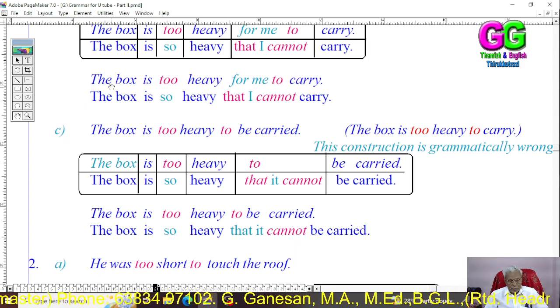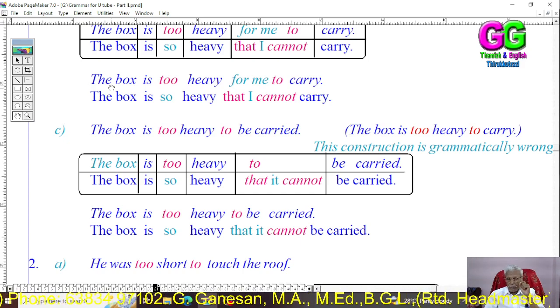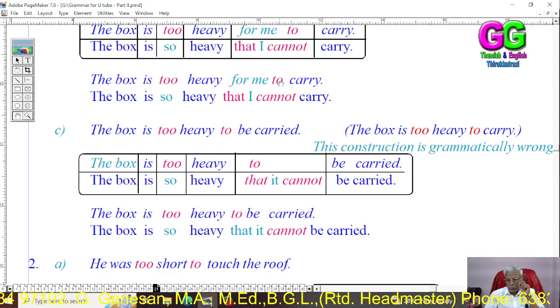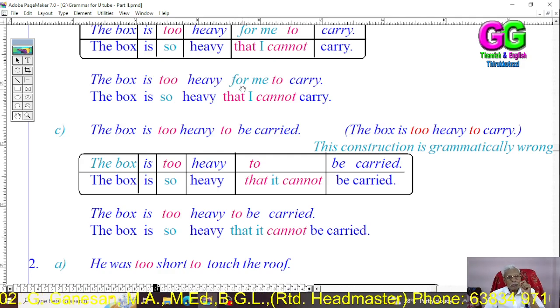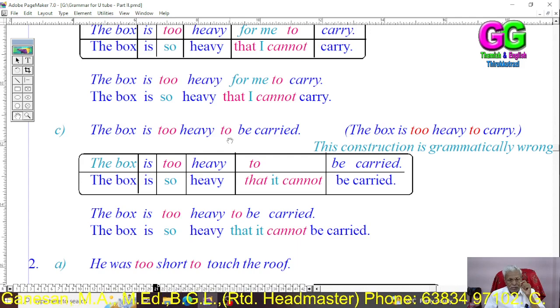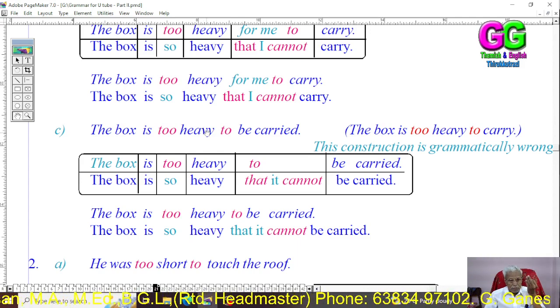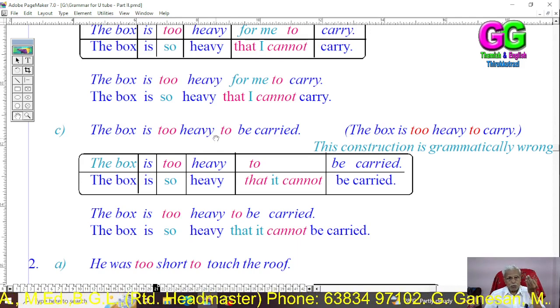see, in the example B, I have used for me, the object, before to. But in this sentence, I haven't used for me, the object.